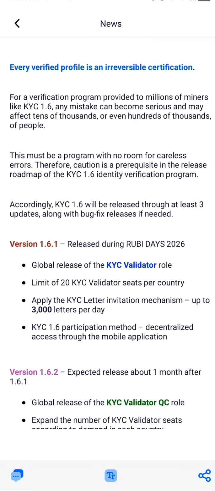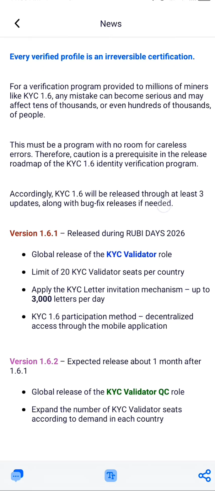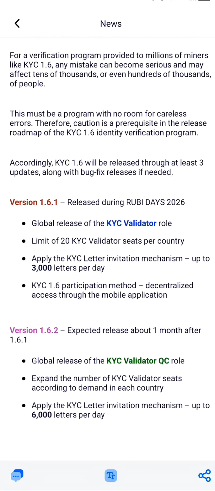So how is it going to be like? What is the release roadmap? So according to KYC 1.6, will be released through at least 3 updates along with bug fixes releases if needed. Now what this part means is that KYC 1.6 will be released in 3 stages, so like 3 different times, to make sure that there are no errors like what you are facing in the Syndra project. So they are trying to avoid some of those things. So they are going to be working and releasing it in 3 phases.